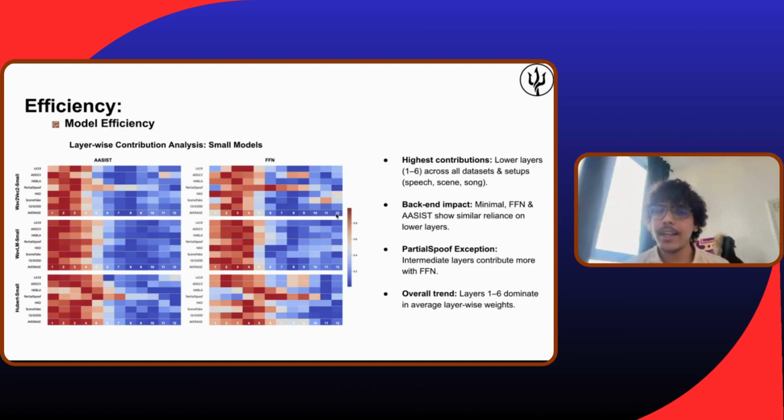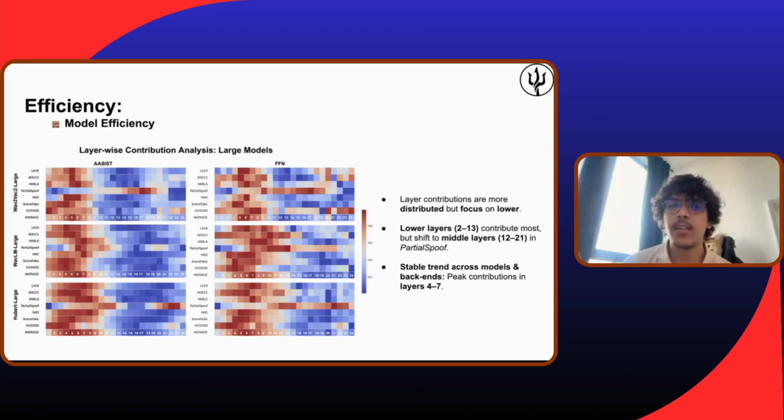So that gives us an idea that we don't need the full SSL model. We need just a subpart of it so that we can make the decision. This is for small models. Let's see if this is consistent with large models. For the large models, we can clearly see a similar trend.